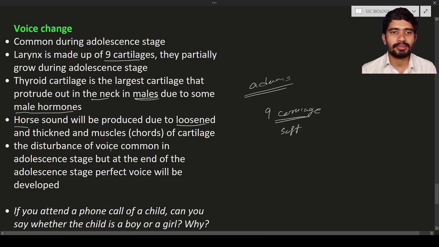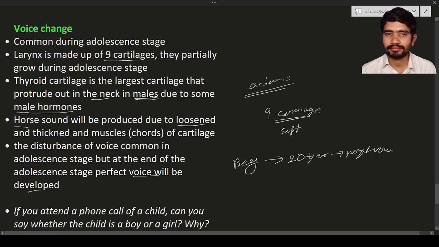So the disturbance of voice is common in the adolescent stage, but at the end of the adolescent stage the perfect voice will be developed. It means when the boy reaches around 20 years of age, he is going to have the perfect voice. This is about voice change.